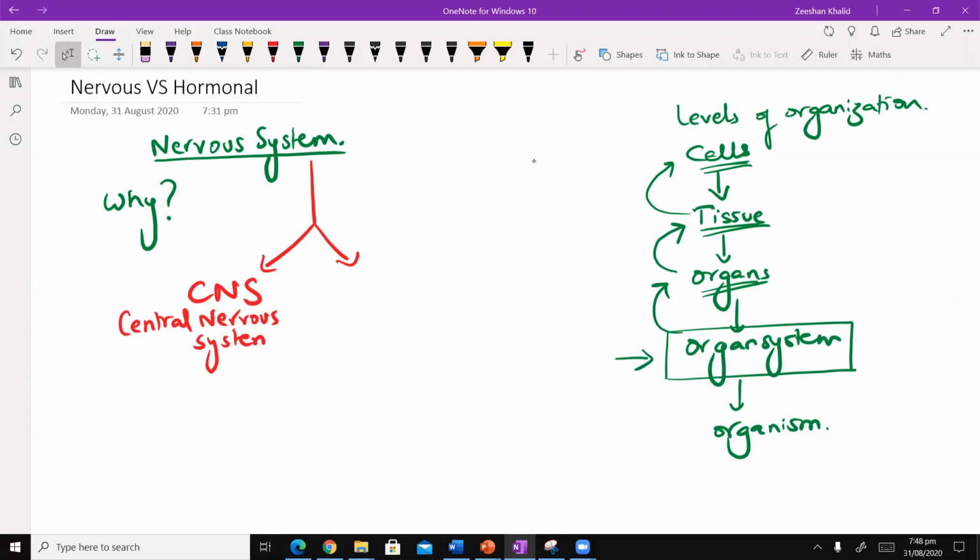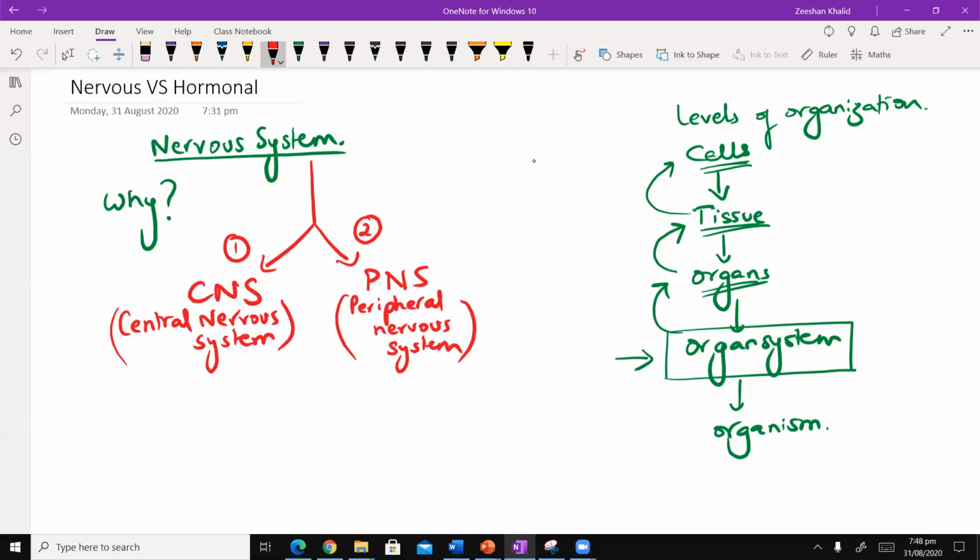And the other, so that's the first major category. The second major category is the peripheral nervous system. Okay. So these are the two major categories of the nervous system. And then further, the central nervous system is composed of the brain and the spinal cord.